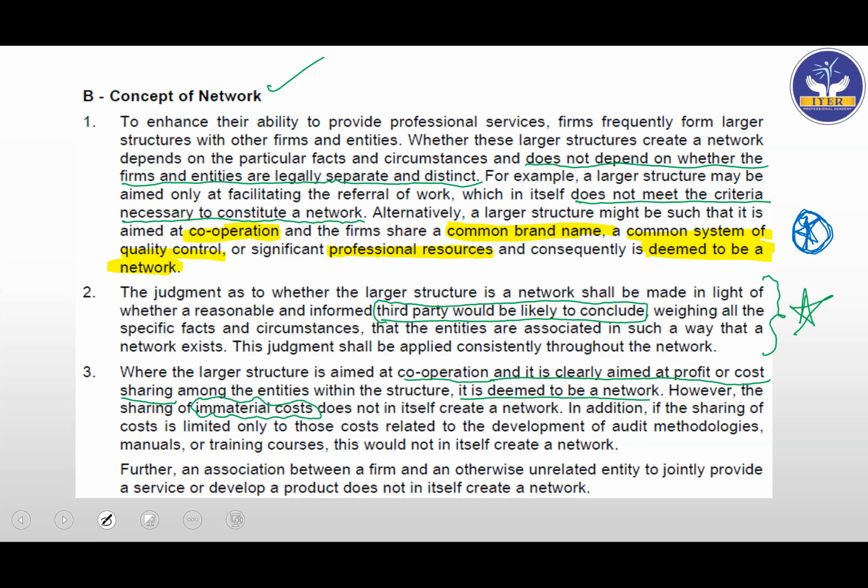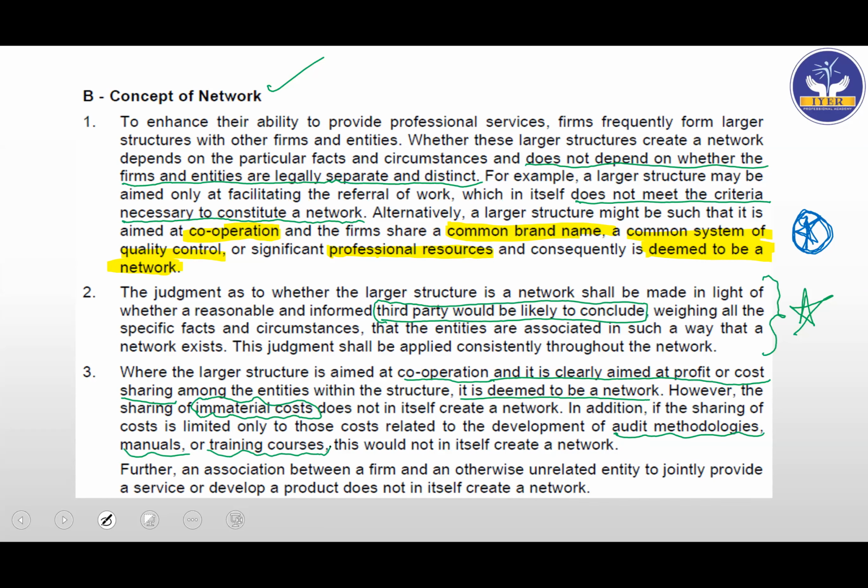In addition, if the sharing of cost is limited only to those costs related to the development of audit methodologies, manuals and training courses, this would not in itself create a network. So if they are just sharing the audit methodologies, the manuals, the training courses, they have a common training course where the employees of both the firms come and attend, they learn more about GST compliance matters, or the audit procedures or new areas that have come in, forensic audit can be an area.